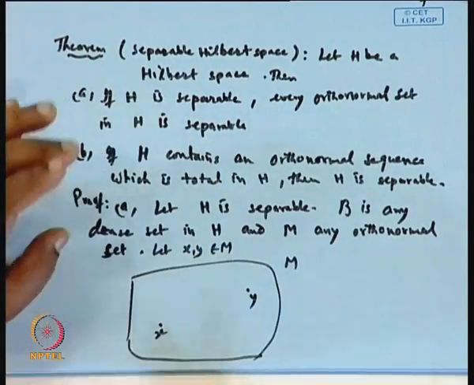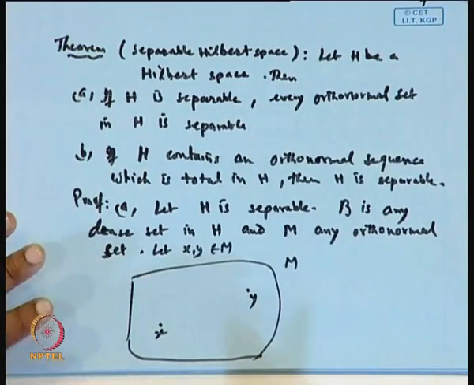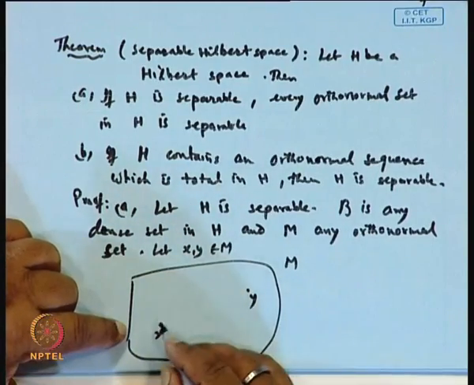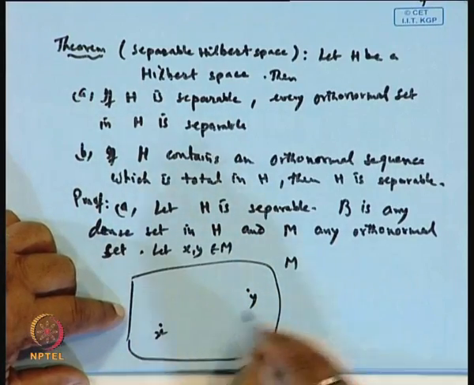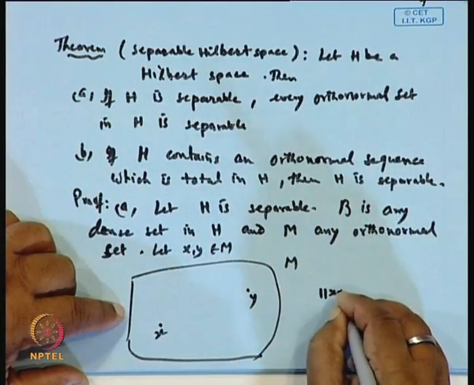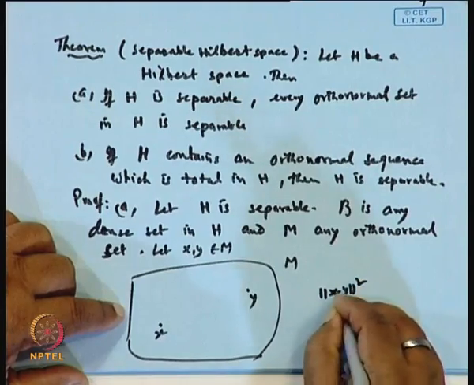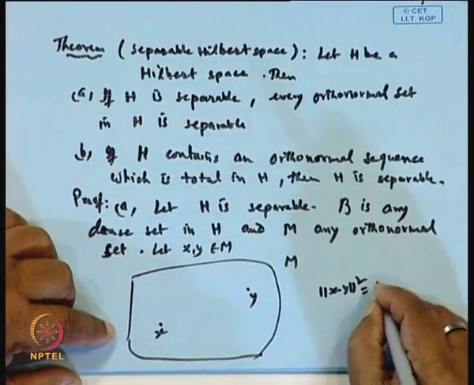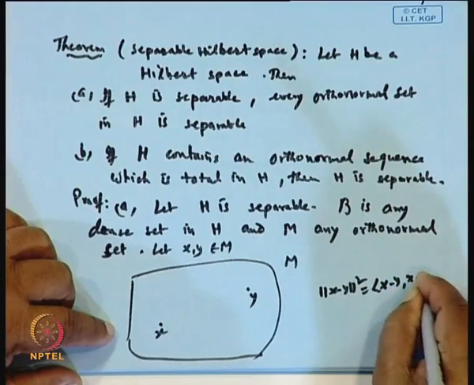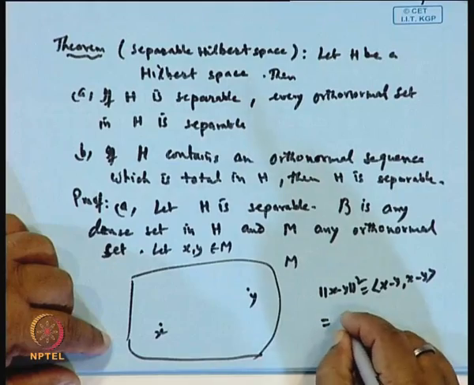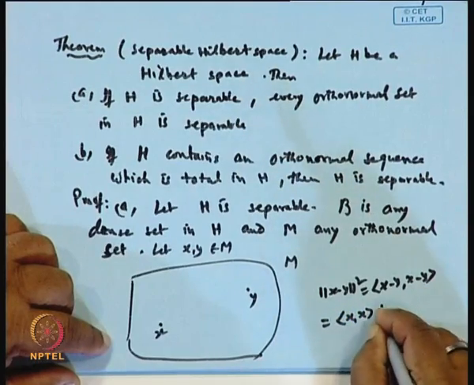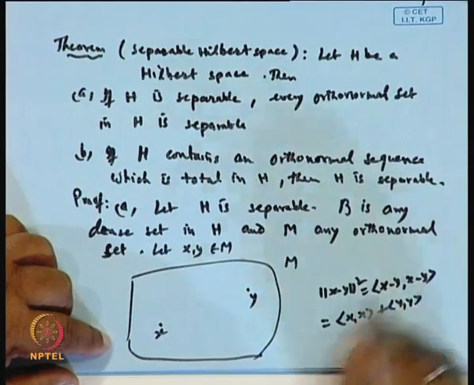Now, if we take the distance of this, the norm of x minus y whole square, this is equal to the inner product of x minus y with itself, and if we calculate this, it comes out to the inner product of x with x plus the inner product of y with y, because the inner product of x and y will be 0.